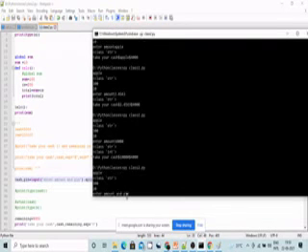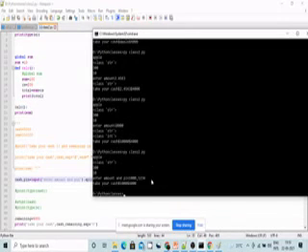See, enter the amount and pin. Amount is 1000 comma, pin is 1234. Enter. See, it has taken two inputs from us, right? Perfect.